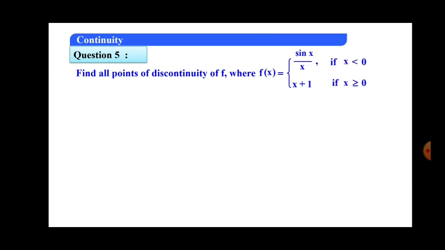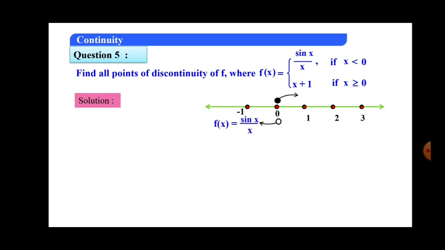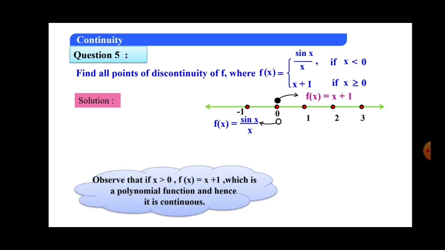Find all the points of discontinuity of f, where f of x is equal to sin x upon x if x is less than 0, and x plus 1 if x is greater than or equal to 0. So here it is a split function, split at the point 0. Okay, now first let me explain this function on the number line. Less than 0 strictly, therefore the circle is not darkened, it is sin x upon x, and for more than or equal to 0 the function is given by x plus 1.